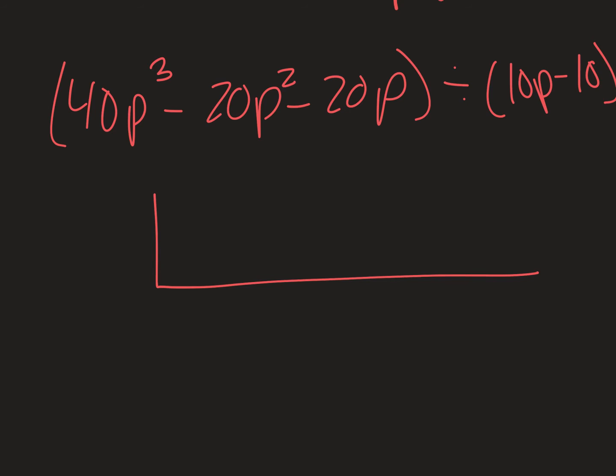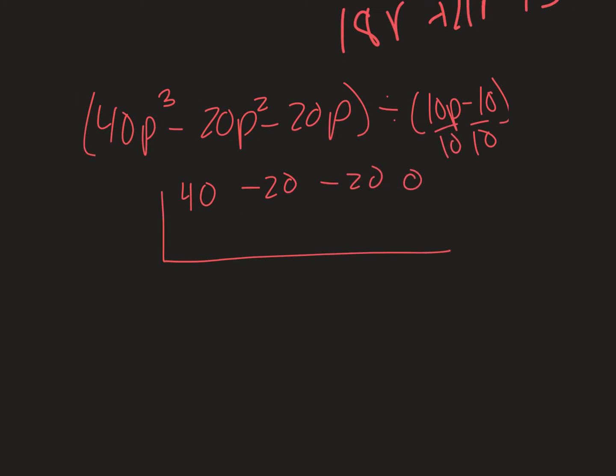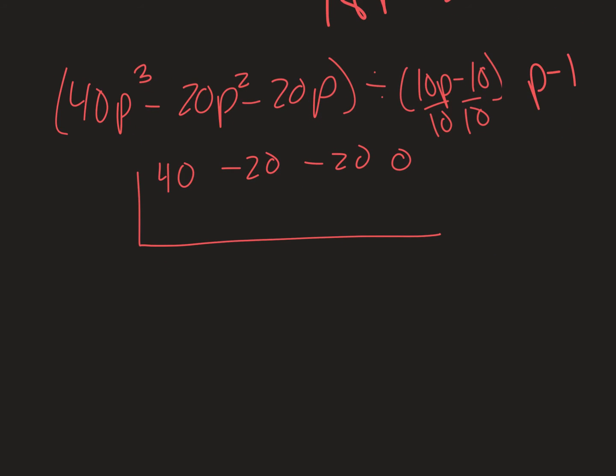It's in standard form. It's missing the constant, so I still have to put a 0 in for the constant. Then I have 10p minus 10, so I'm going to divide by the 10. So I have p minus 1, which means I'm going to use positive 1.